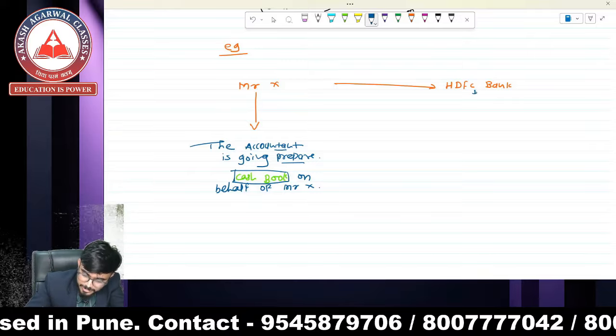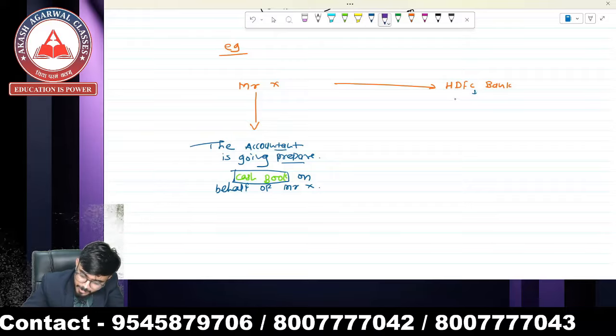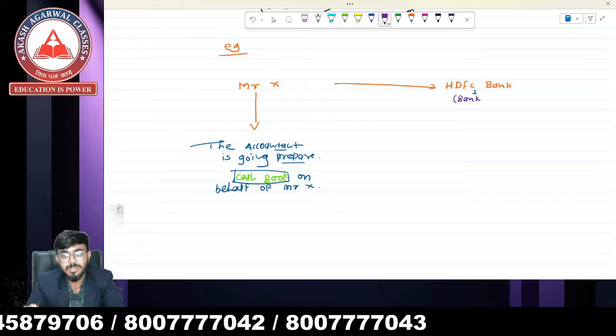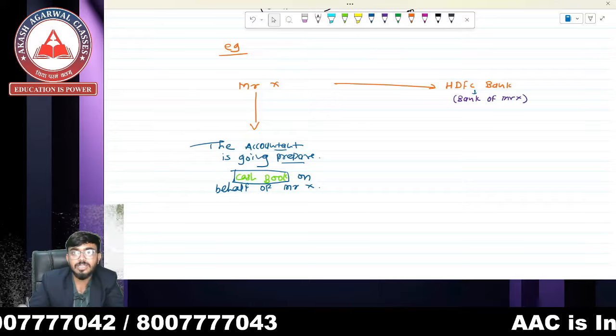And HDFC bank is the banker of Mr. X, because Mr. X has an account in HDFC bank.